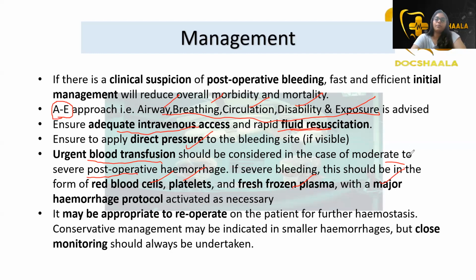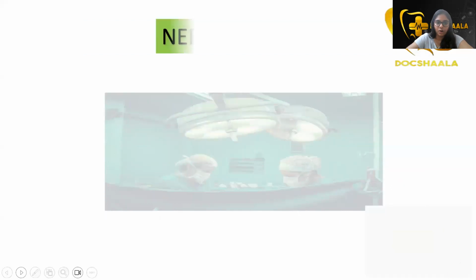Then it may be appropriate to reoperate. If the hemorrhage is not getting controlled and hemostasis is not occurring, it may be advised to reoperate at the surgical site with further evaluation. Conservative management of smaller hemorrhages is indicated, but close monitoring should always be done. So this is the management of hemorrhagic shock.